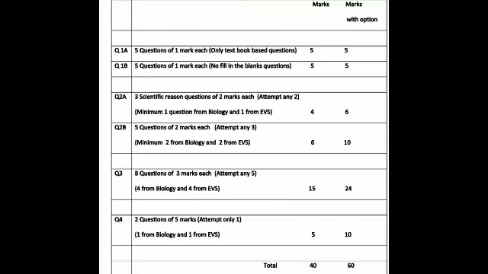Now we will see in a little bit of detail the question paper of Science 2. Question number 1A, which carries 5 questions, 1 mark each. Only from the textbook these questions will be asked to you. So 5 marks compulsory, 5 with the option, means like that. Question number 1B, 5 questions, 1 mark each. In that, no fill in the blanks will be asked to you. 5 marks compulsory, marks with option we have to see.